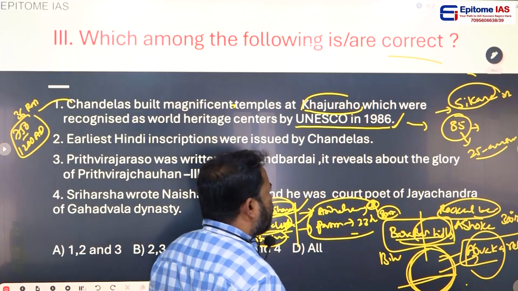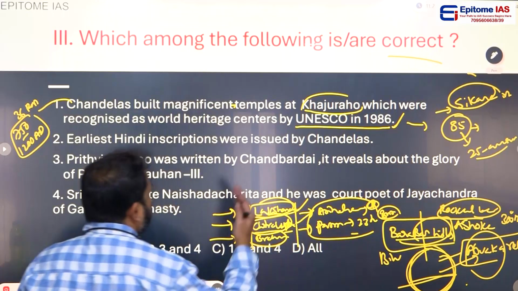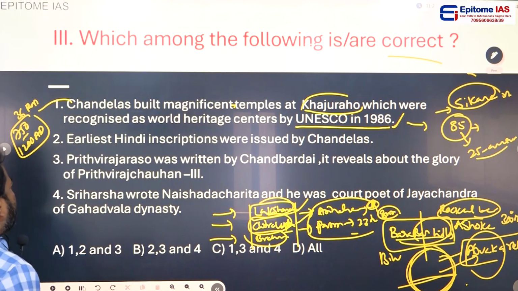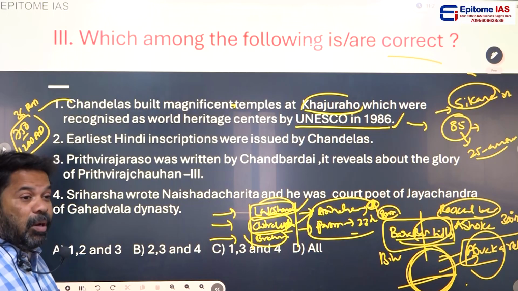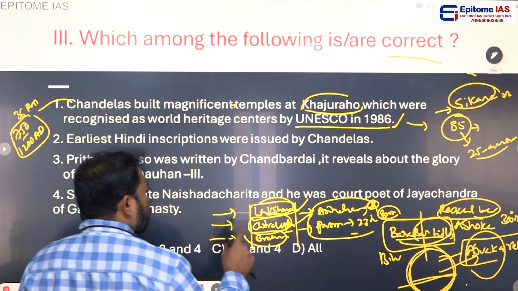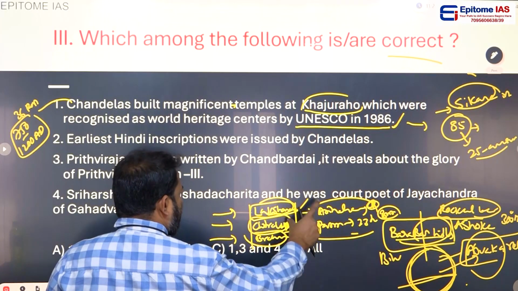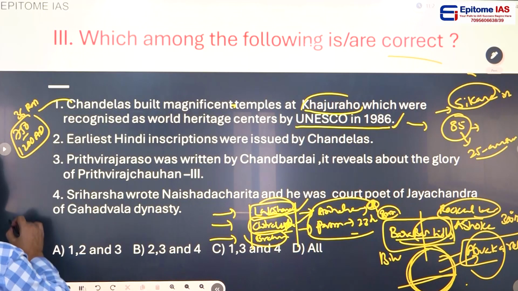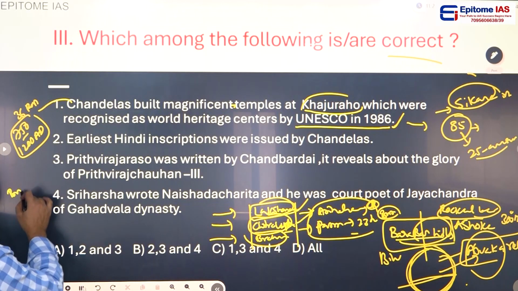Only 25 are surviving now at present. Yes, the statement 1 is right. Next, come to the second statement. One point you have to remember: the Khajuraho temples adorn beautiful sculpture.